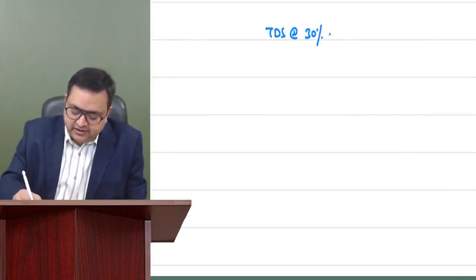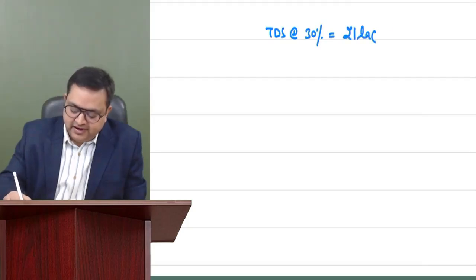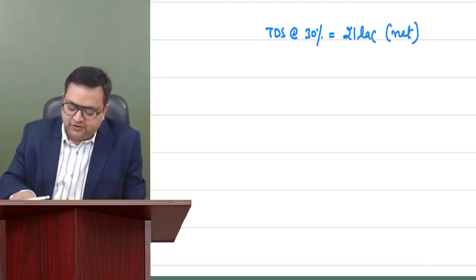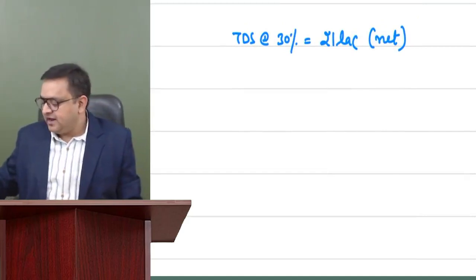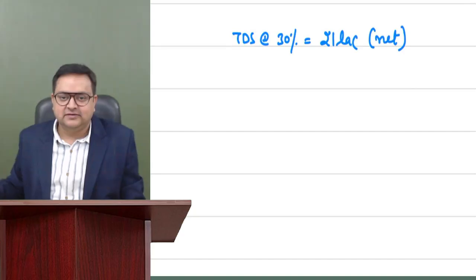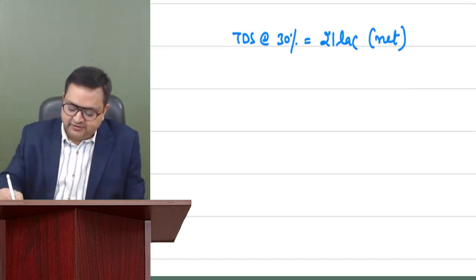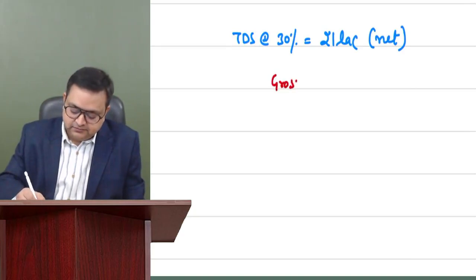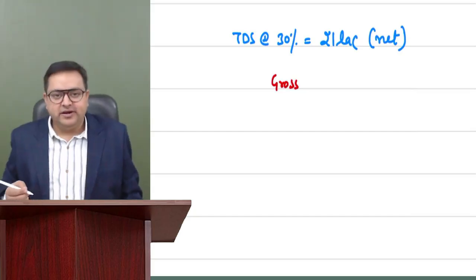Guys, tell me, if I give you that the TDS is deducted at a rate of 30% and you receive 21 lakh rupees net, what would be the gross amount? Everybody please tell me. Do your simple mathematics on your calculator. Give me in 30 seconds, even less than 30 seconds. What should be the gross amount, guys? 30 lakh. Very nice. You all know it.